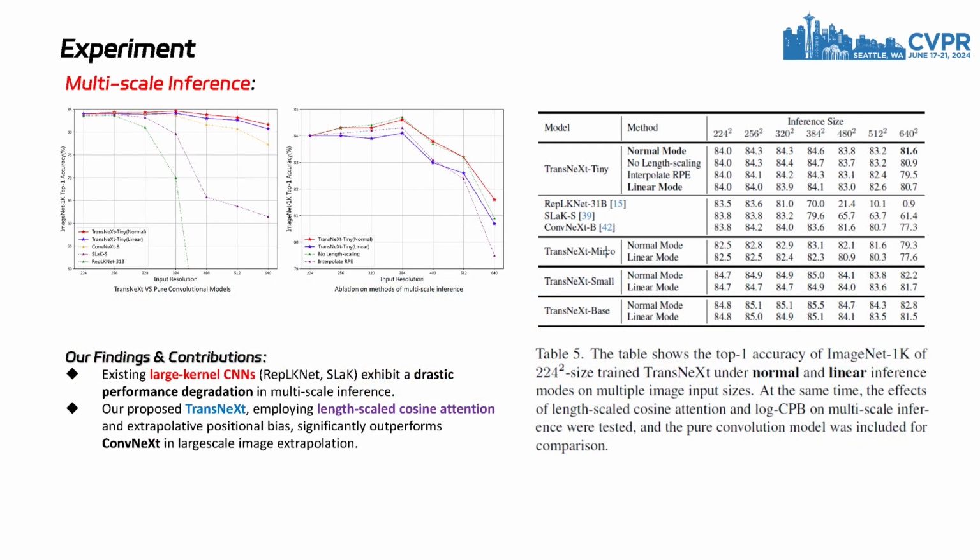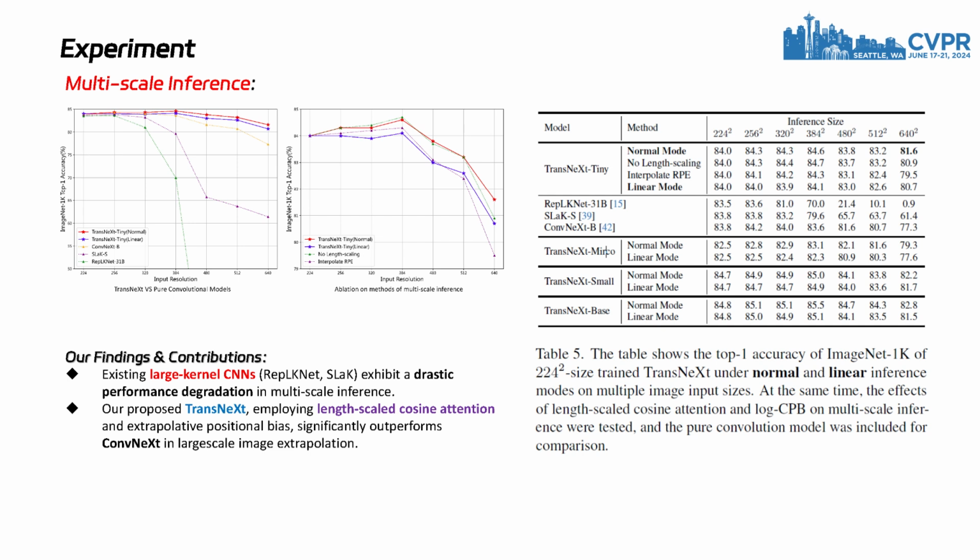We also tested TransNeXt's multi-scale inference performance and reported the performance results in both normal mode and linear complexity mode. During inference, TransNeXt in normal mode sets pool size to 1/32 of the input size, while in linear mode, these are fixed at 7 by 7. As shown in the figure, TransNeXt outperforms pure convolutional solutions in both normal and linear modes. Large convolutional kernel schemes, such as RepLKNet and SLaK, also proposed to address depth degradation, exhibit significant performance decline during large image size inference. This reveals the advantage of our approach over large kernel schemes in addressing this issue.